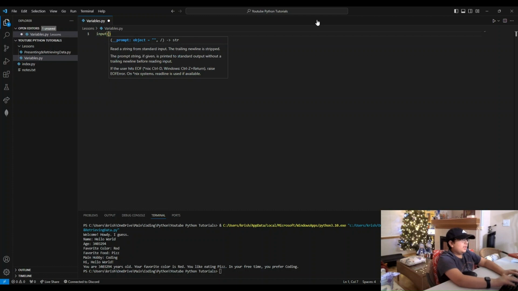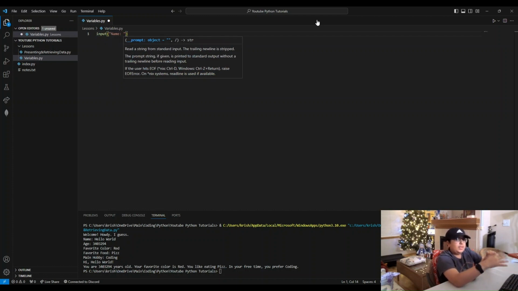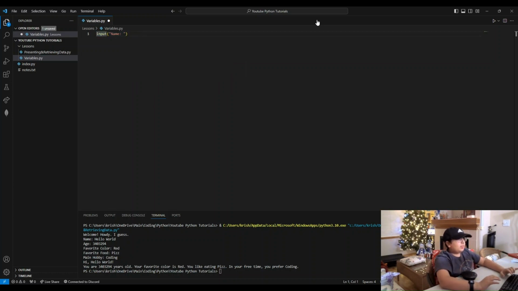So that's what input does. It says name, and then it just takes it. We don't absolutely have to look at it. It just takes it. Okay. So if we want to store that value into a variable, like we did in the notes, we're gonna do name equals. That's the cool part about Python. There's no const, there's no let, like in JavaScript. It's just name, for everything. Okay, that's it. That is literally it. Don't worry.